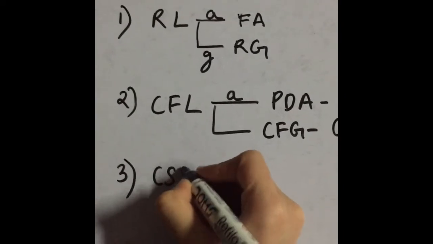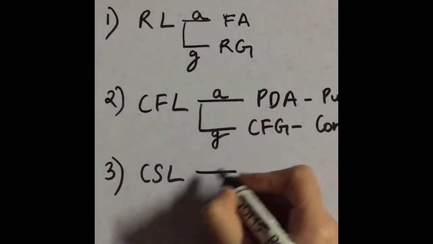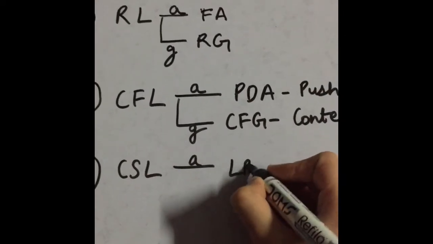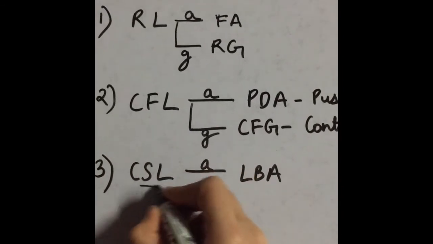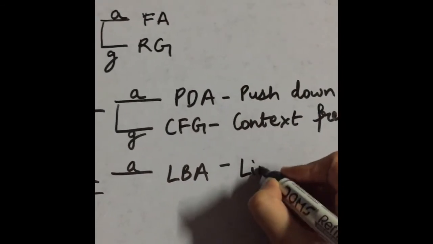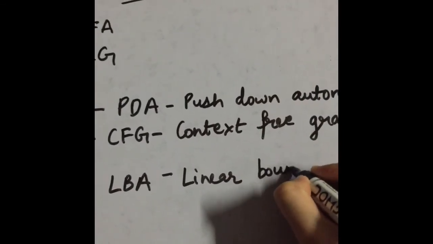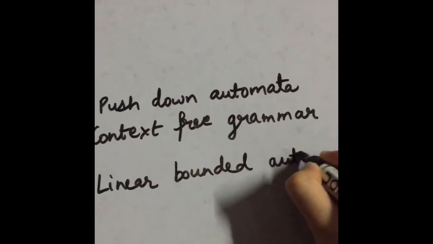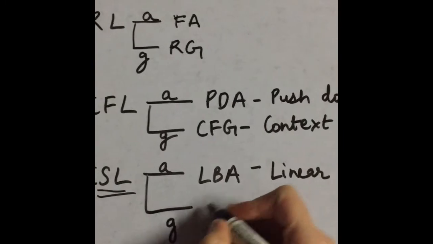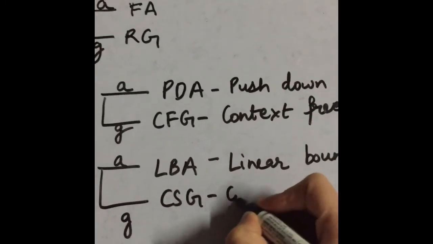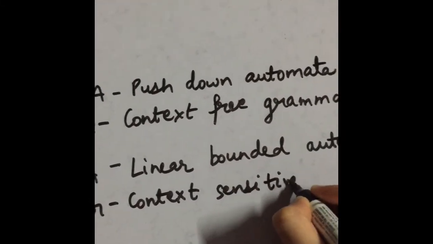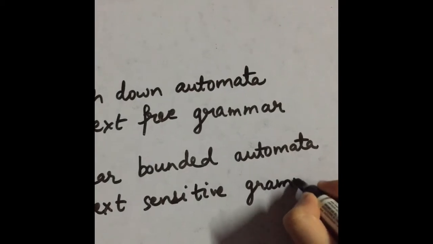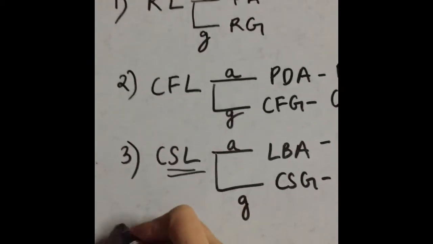And the third one is context sensitive language. The acceptor of context sensitive language is linear bounded automata. These are the acceptors which accept all the sets of strings which are context sensitive languages, right? And the generator of context sensitive language is context sensitive grammar.